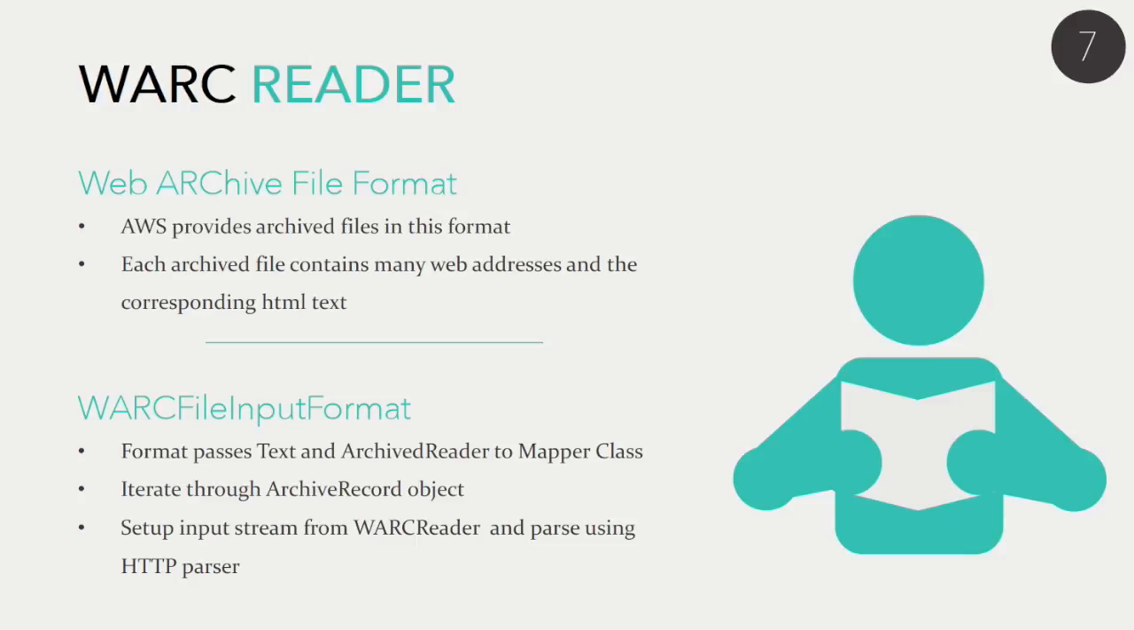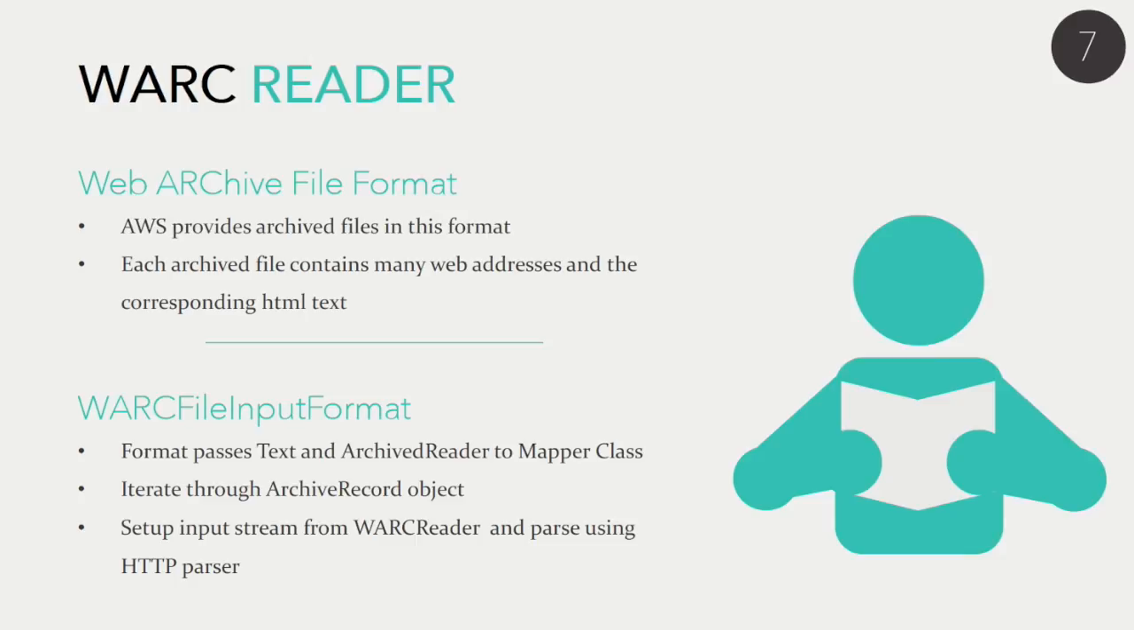There were 7 web archive files that we had used from June. Collectively they contained, as you'll see in the evaluation part of these slides, nearly 400,000 different web addresses and content information. The WARC file input format that we had set the program to use passes the text object and an archive reader object to the mapper class.